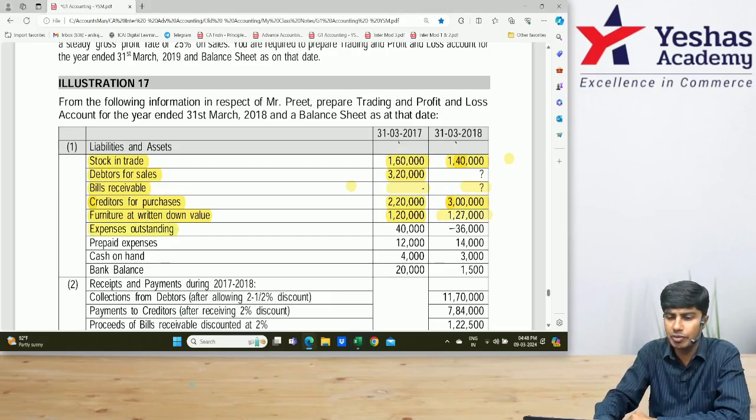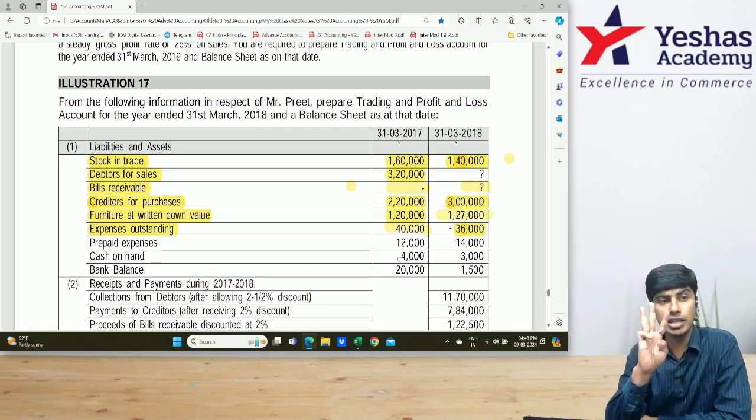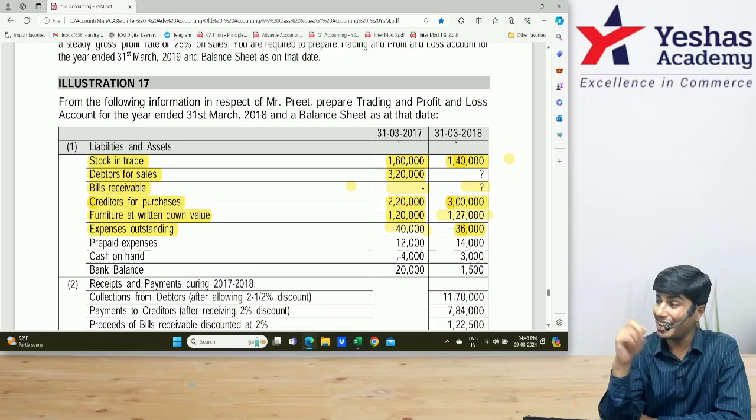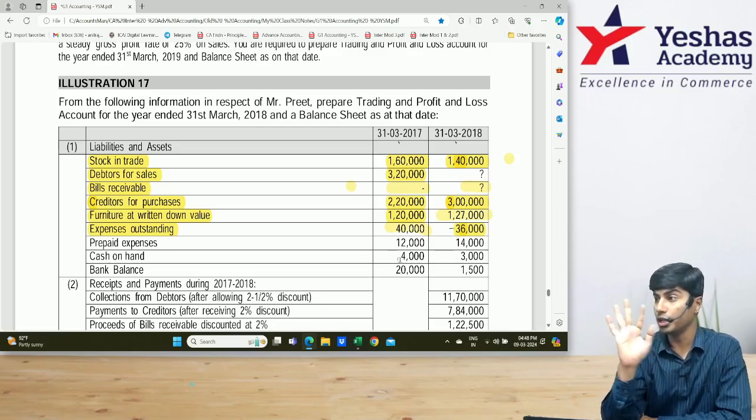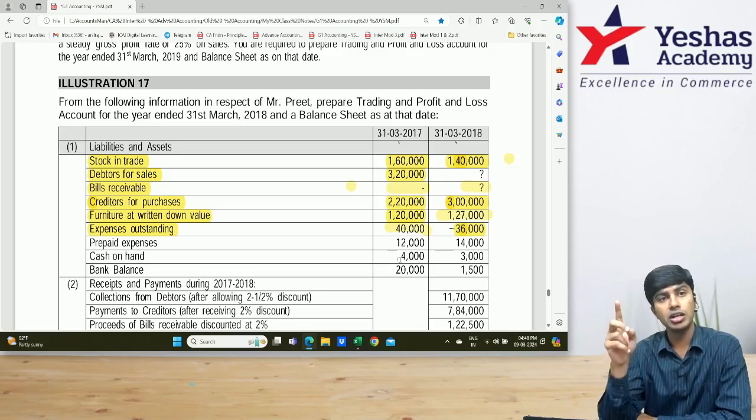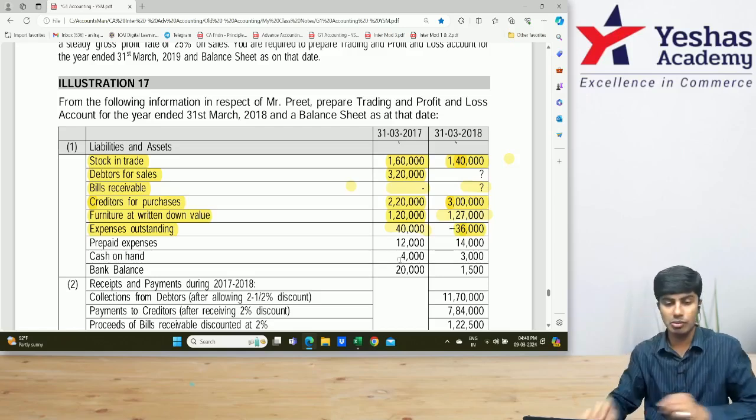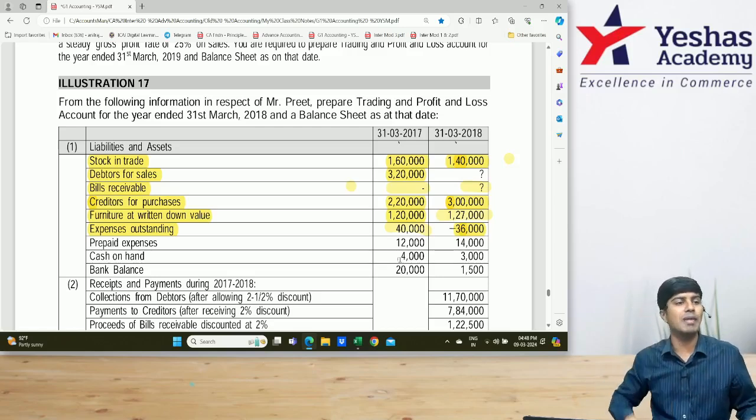Expenses outstanding 40 and 36. Opening balance 40. Closing balance 36. Opening balance of 40,000 is a liability opening balance, to be written on the credit side in the expense account. 36,000 closing balance of liability is to be written on the debit side of the expense account. Am I right? And this will go in the respective balance sheets.